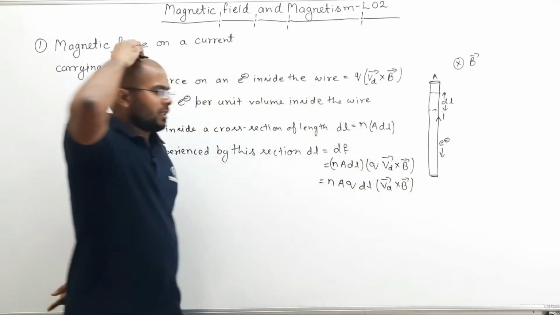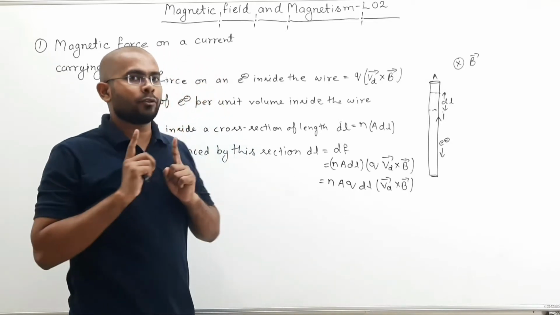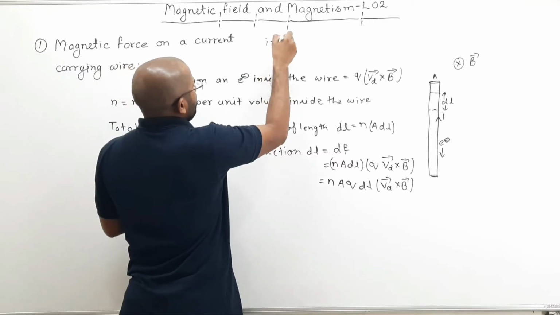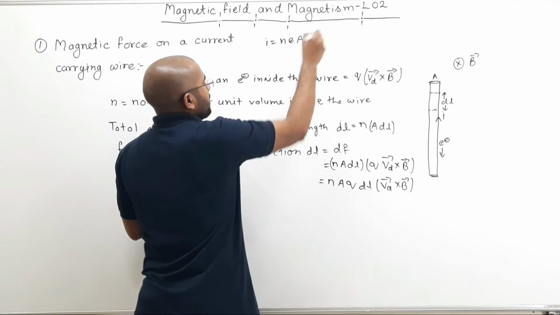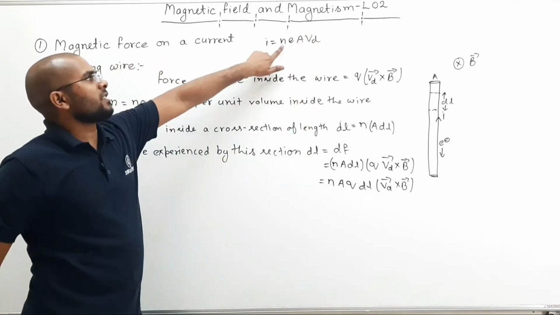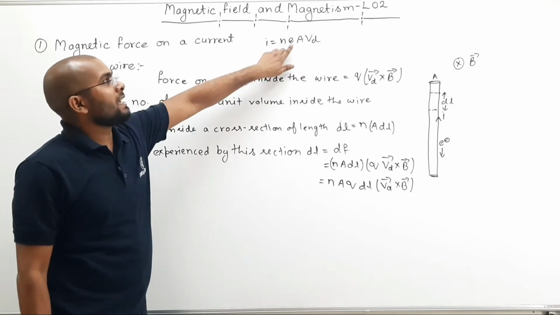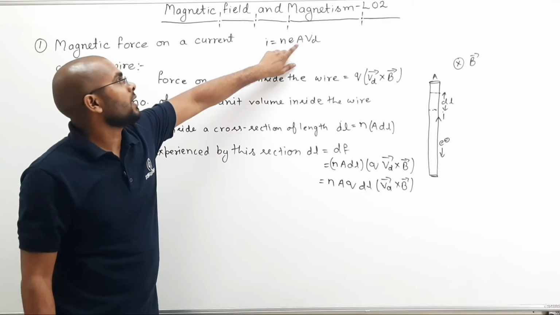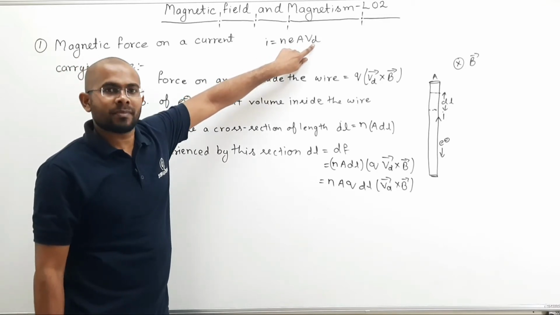Now remember, what is the current? From the electricity chapter, if you remember, current is nothing but n e A Vd, where n is the number of electrons per unit volume, e is the magnitude of charge on one electron, A is the area, and Vd is the drift speed.